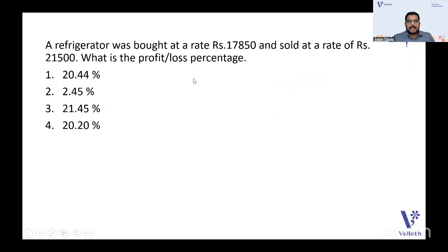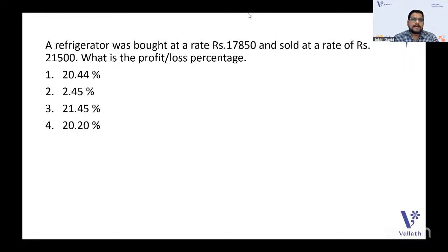A refrigerator was bought at a rate of 17,850 and sold at a rate of rupees 21,500. What is the profit or loss percentage? Obviously we know that if it is bought at a small price and sold at a higher price, it is a profit.